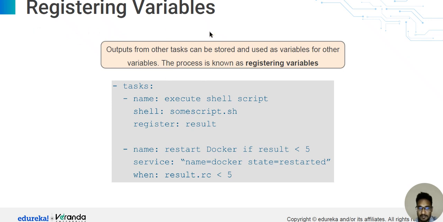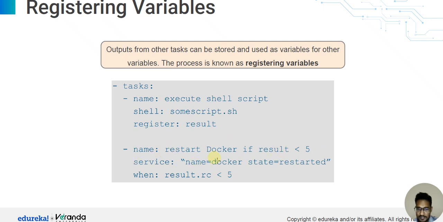Next is the register variable. Output from other tasks can be stored and used as a variable for other tasks. The process is known as registering variables. The task name is execute shell script, with shell script.sh, register: result. Then, name: restart docker if result is less than 5.